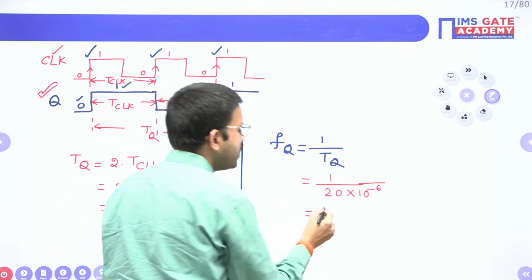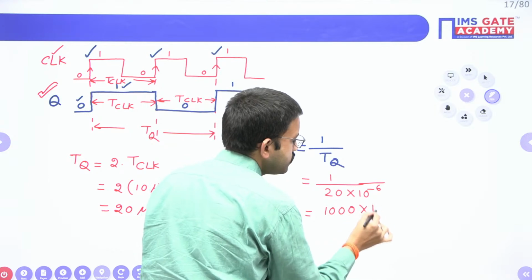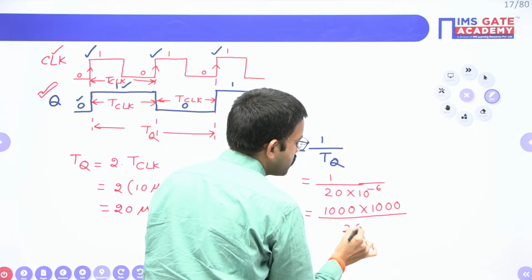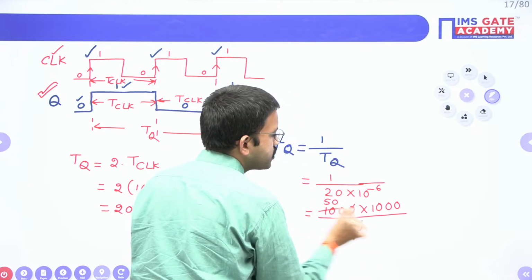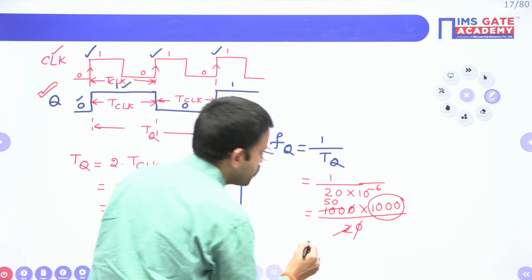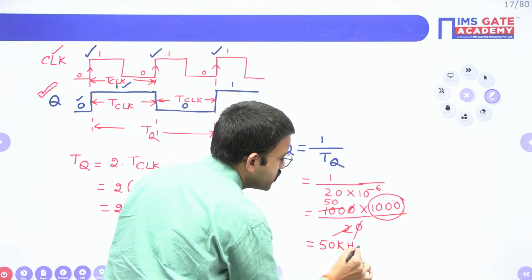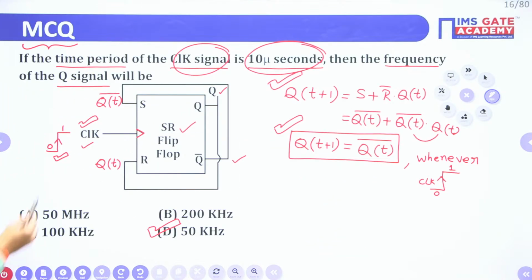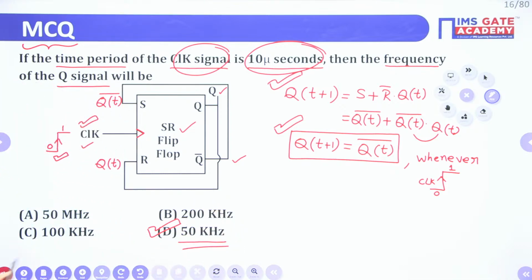For the time being I am representing it as 1000 into 1000, just for easy calculation. Here the 0 gets cancelled, 2 into 5 is 10 times, and the 1000 you can write as kilo. So you get 50 kilohertz. The answer for this question is 50 kilohertz, so option D is the correct answer.